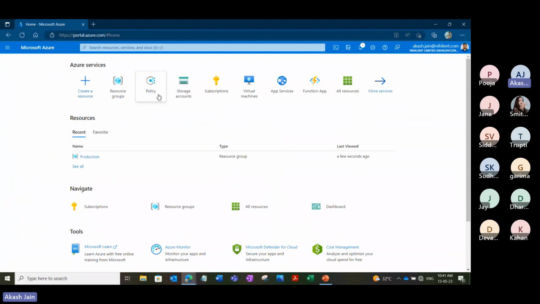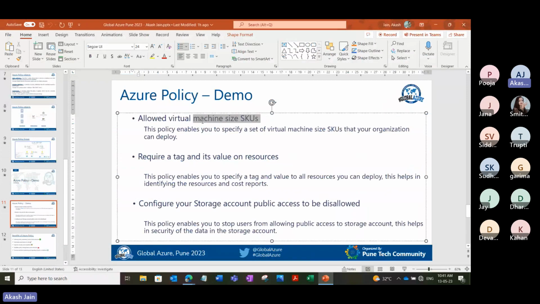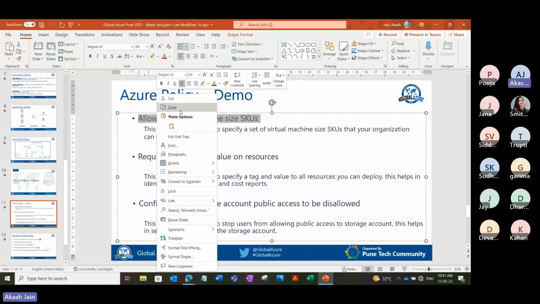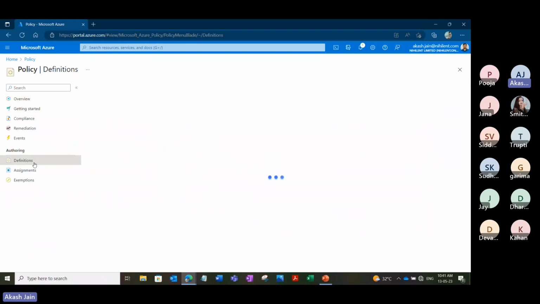First we'll create the first policy as discussed, allowed virtual machine size SKU. I'll copy it, and before creating the policy, I'll show you the policy dashboard. This is our definitions, assignments, and exemptions. A policy definition is a single policy, and an initiative definition is a collection of multiple policies into one definition, which is called an initiative.